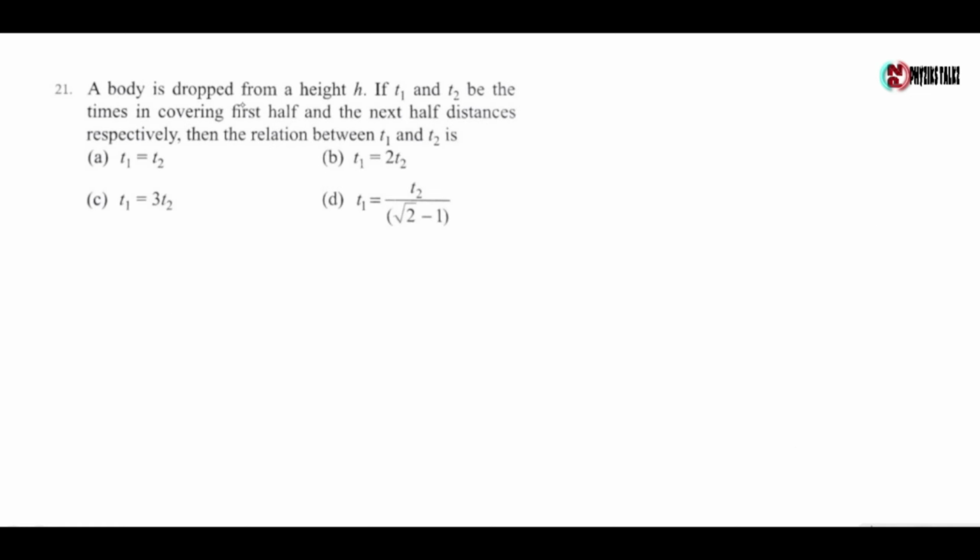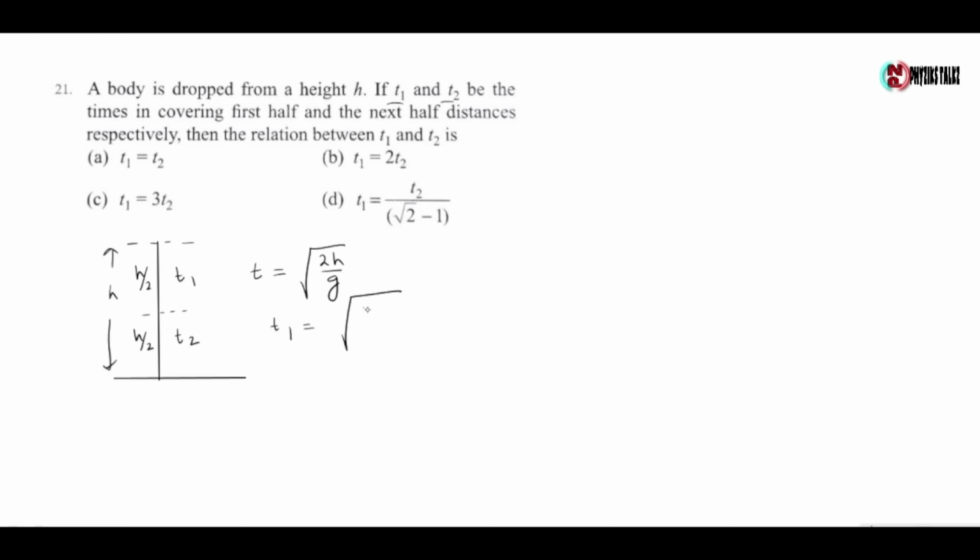Next question, a body is dropped from a height h. If t1 and t2 are the times in covering the first half and the next half of the distance respectively, then what is the relation between t1 and t2? Now we know that if a ball is dropped from height h, the total time taken to reach the ground is root of 2h by g. If t1 is the time taken to cover the first half of the distance, then t1 is root of 2 into h by 2 by g, which gives root of h by g.